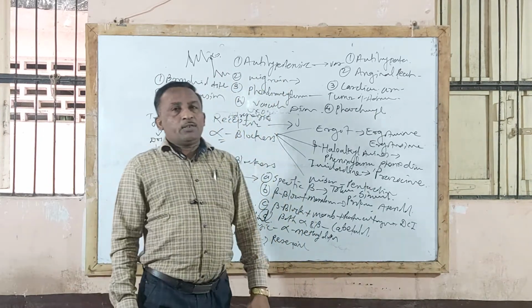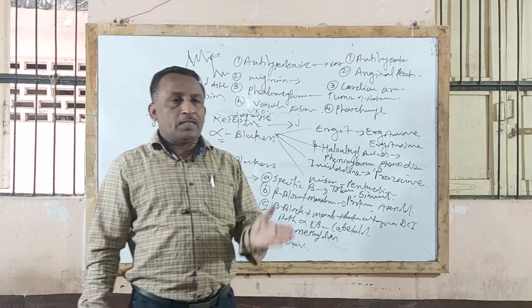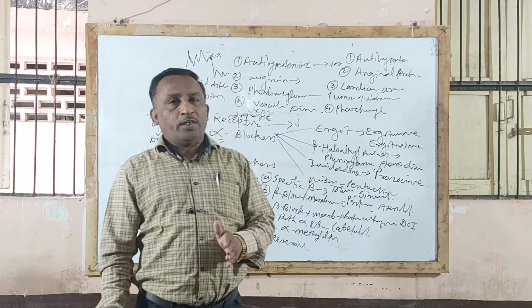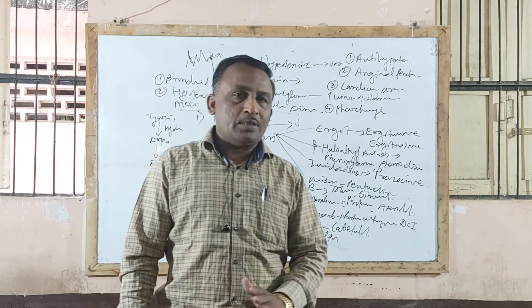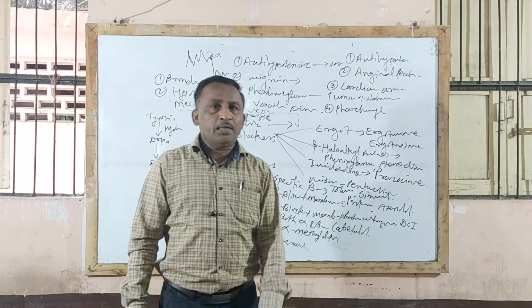Up till now we completed 2 chapters. Now we have 2 chapters left under autonomic nervous system: parasympathomimetic drugs or cholinergic drugs, and the 4th chapter, parasympatholytics or anticholinergic drugs. We will see next time.